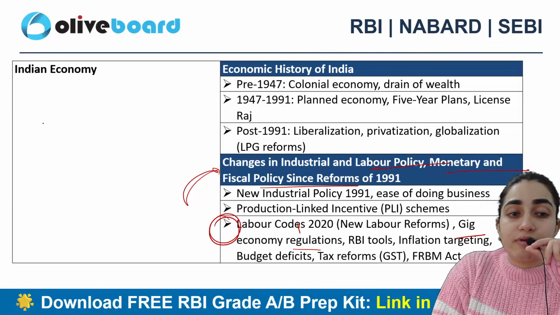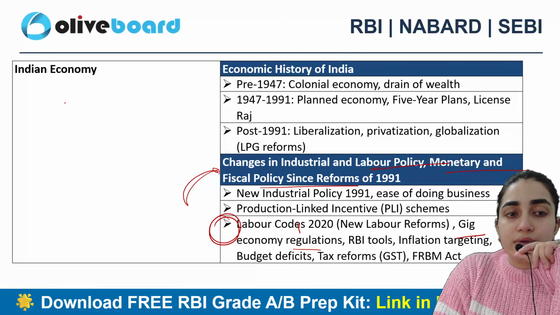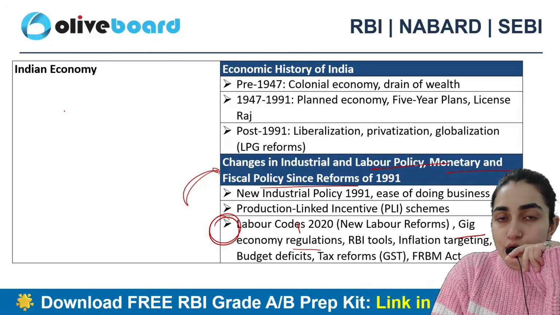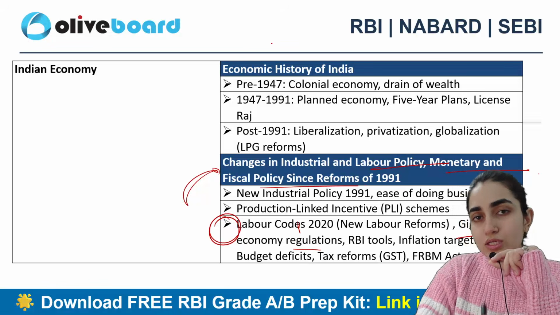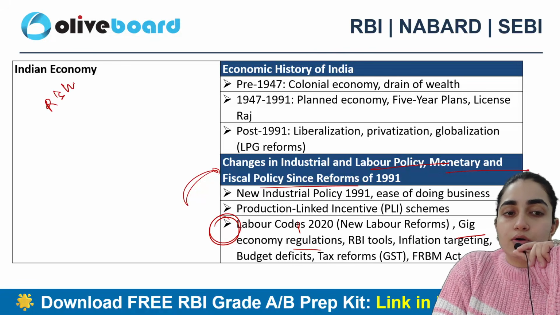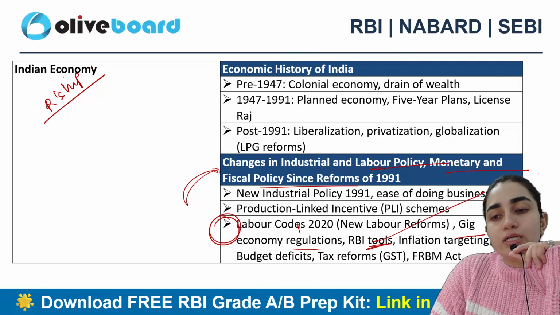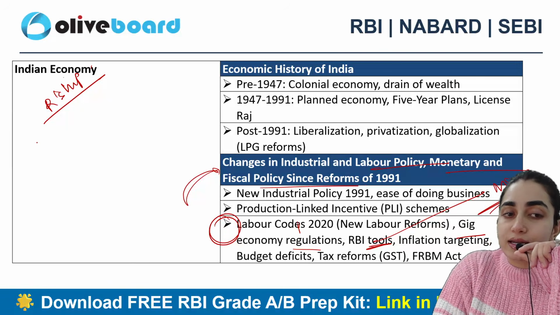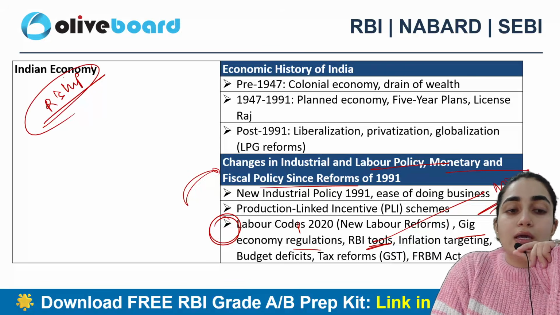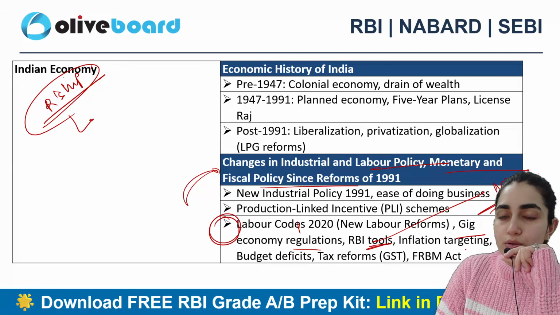RBI tools. When I talk about the economy here, the task that has been given to RBI specifically is to bring stabilization in the economy, along with that maintaining growth. These are the two tasks which have been given. So what is the relationship, okay, between these instruments, and what that is, money supply? I need to check, right? I need to create a proper relationship. On the basis of that only multiple questions get asked in the paper, so that is important.